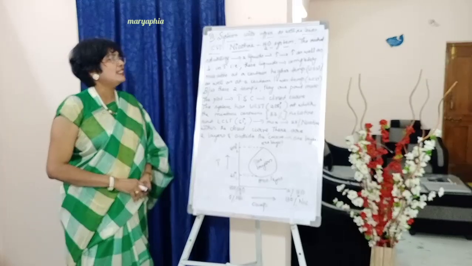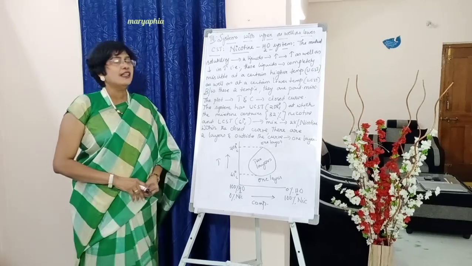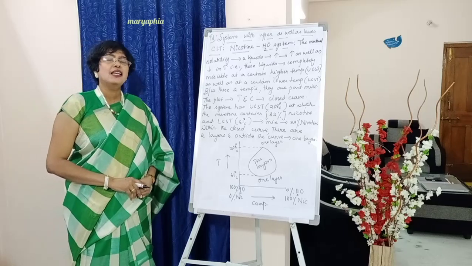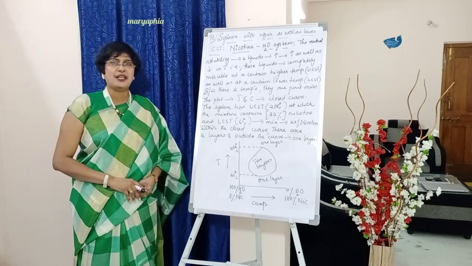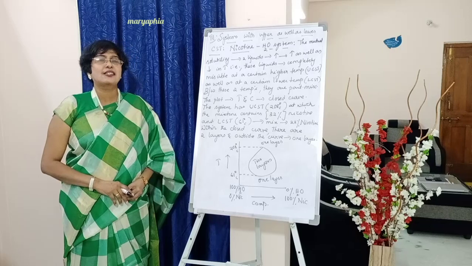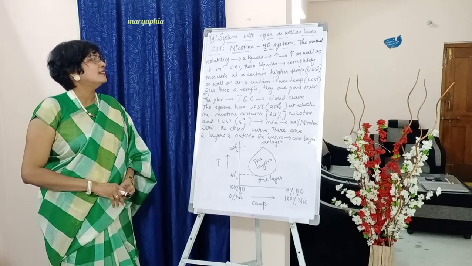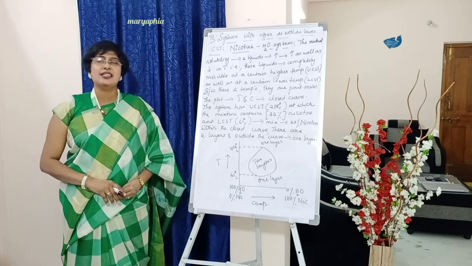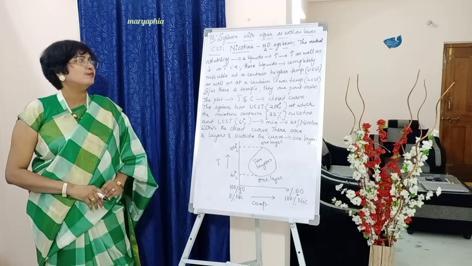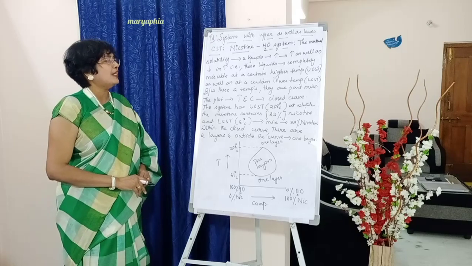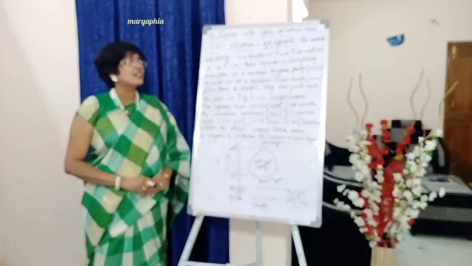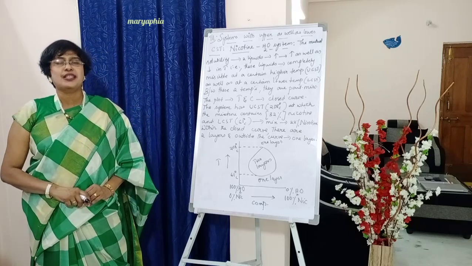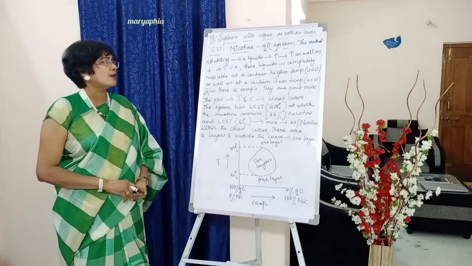That is, these liquids are completely miscible at a certain higher temperature, which is called UCST, as well as at a certain lower temperature, that is LCST. Full stop.